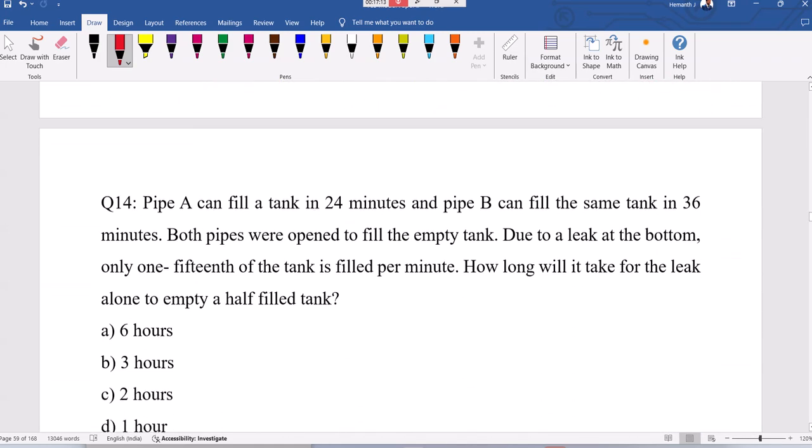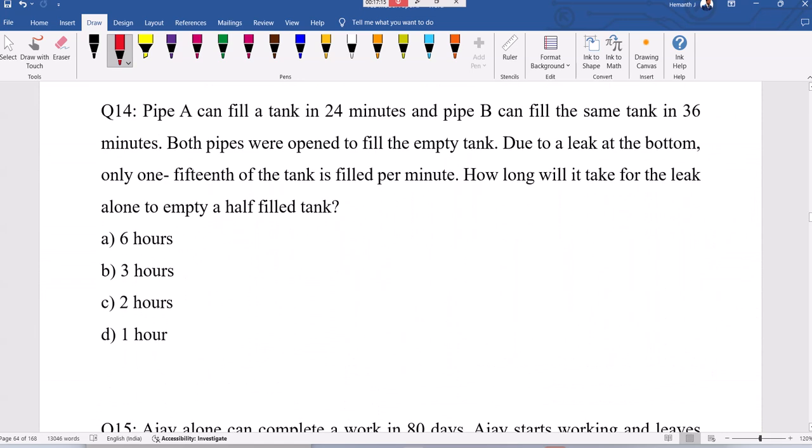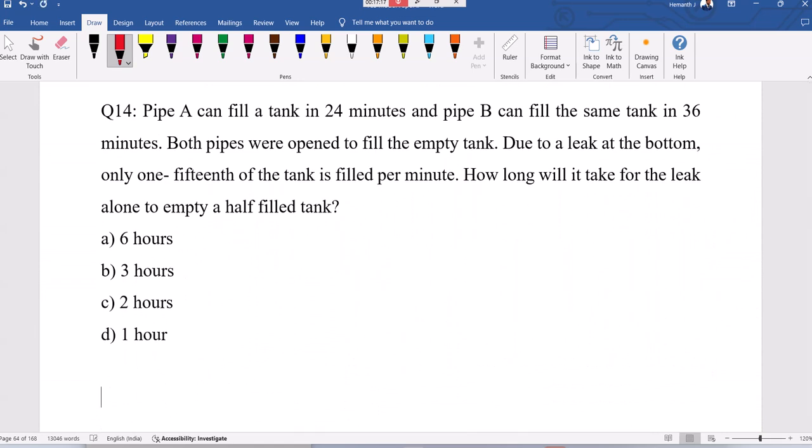Now see the next one. Pipe A can fill it in 24, B can do it in 36. Both are open. Due to a leak at the bottom, only 1/5 of the tank is filled per minute. Okay, fine.